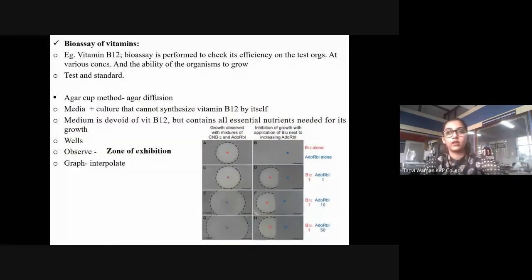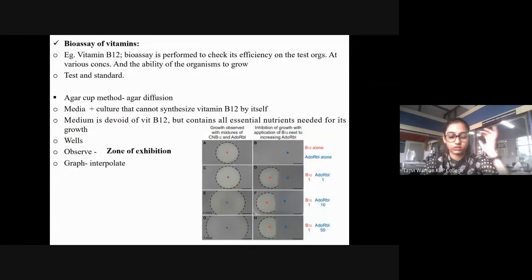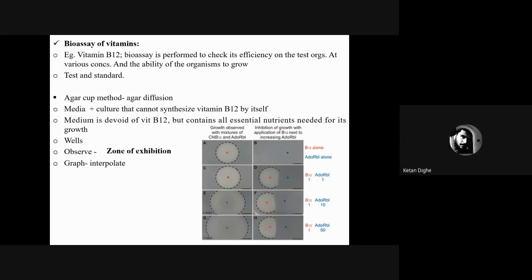We are done with the bioassays part. We are done with introduction to bioassays, bioassays in pharmaceutical industry, in vivo, ex vivo, in vitro bioassays, types of bioassays, quantal, graded, and even microbiological assays. Is everything clear till here? Pretty easy. Yes, ma'am. Alright, cool.